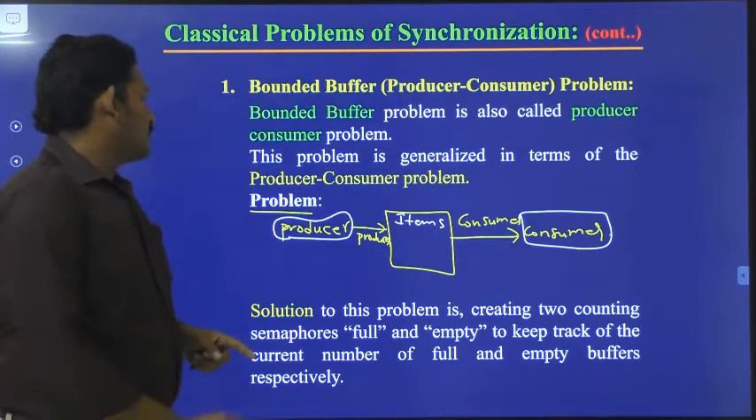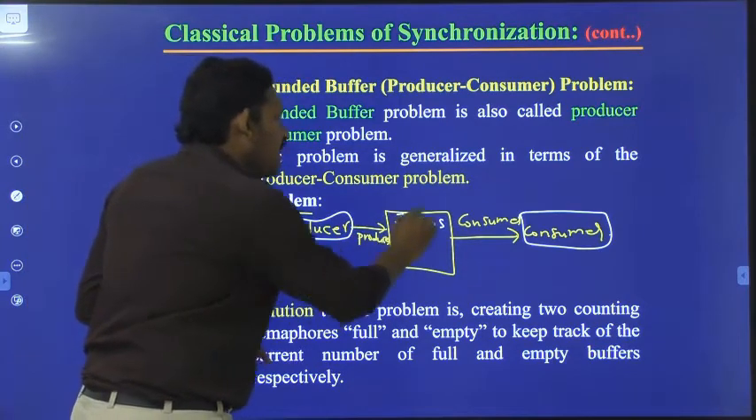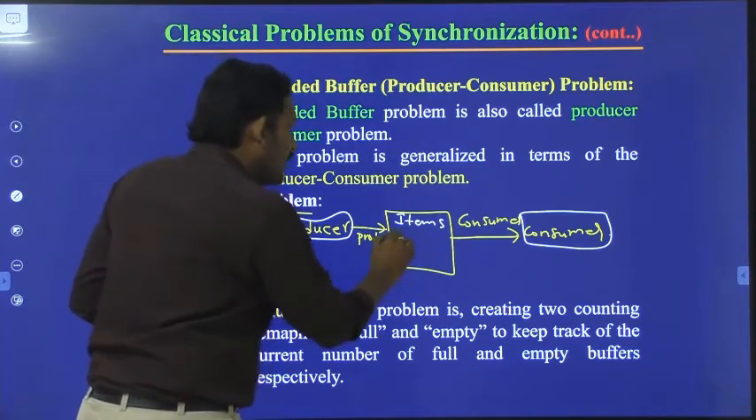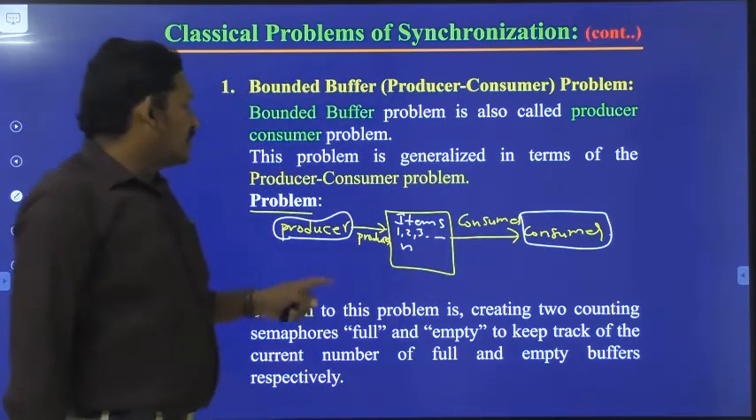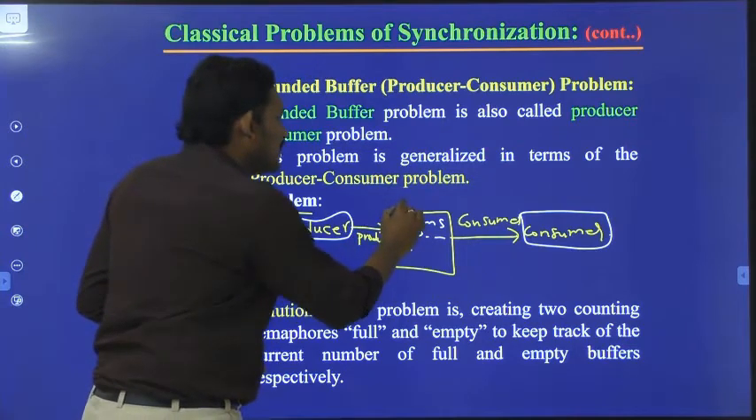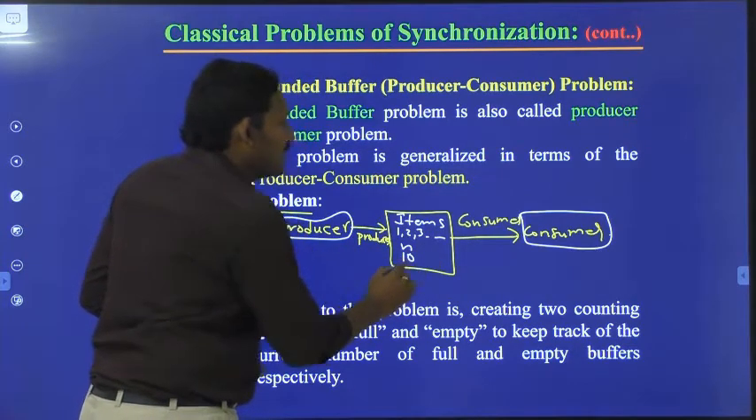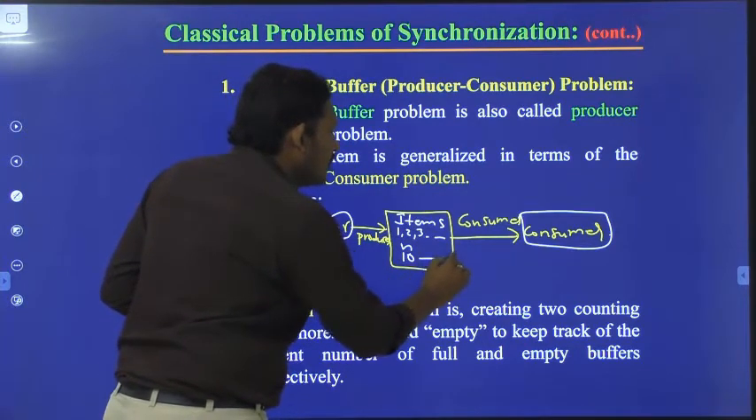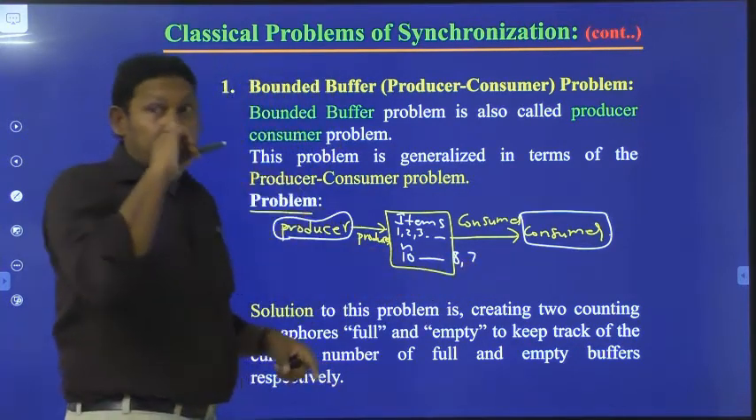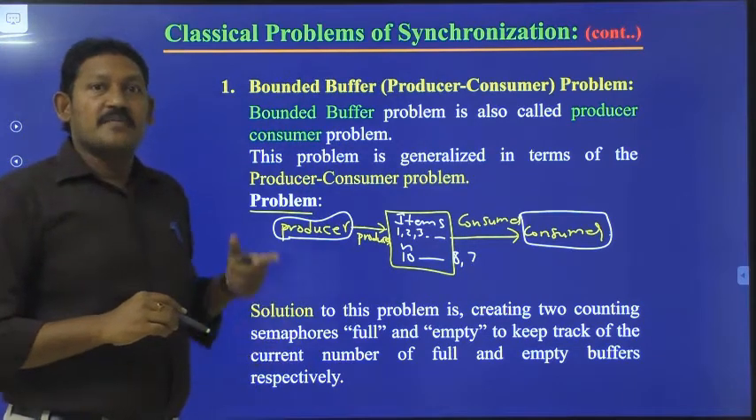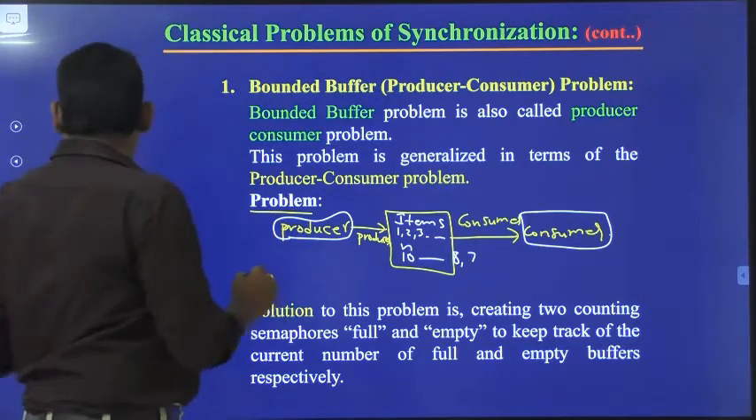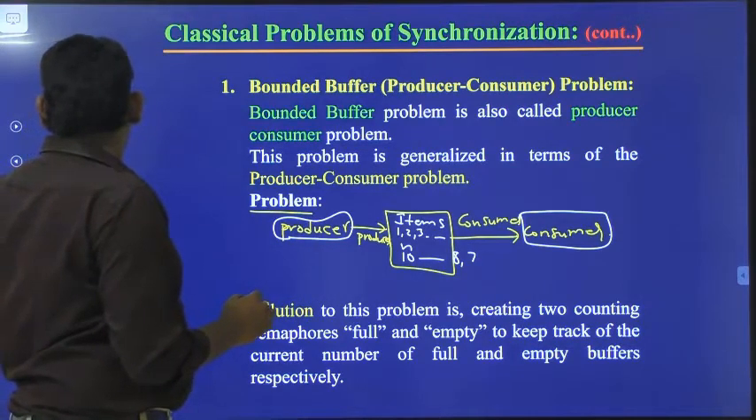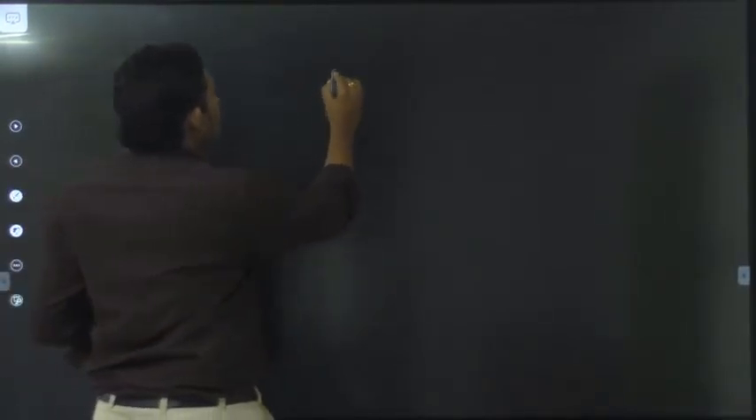Suppose the producer produces the items and keeps them here, items 1, 2, 3 and so on to n, and the consumer will consume these items. If the producer produces 10 items, the consumer may consume 8 items or 7 items like that. Here the problem is that two situations may arise. We will discuss them.